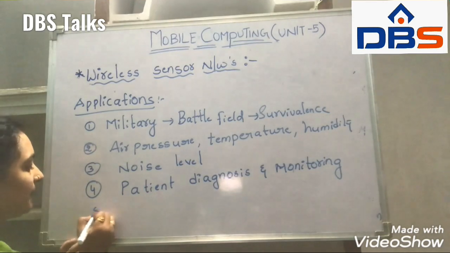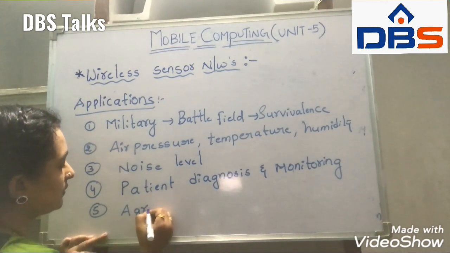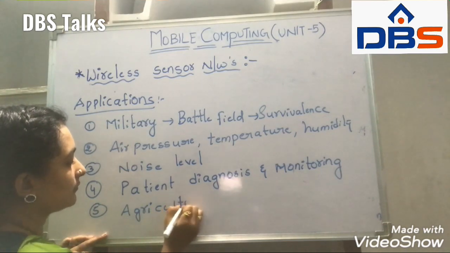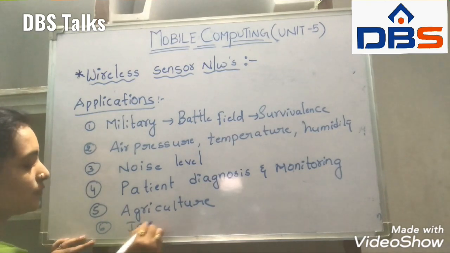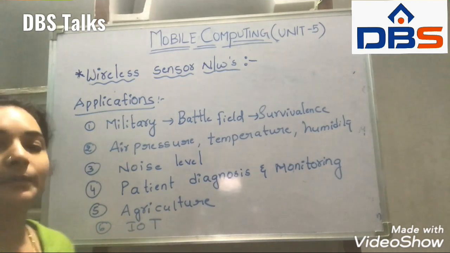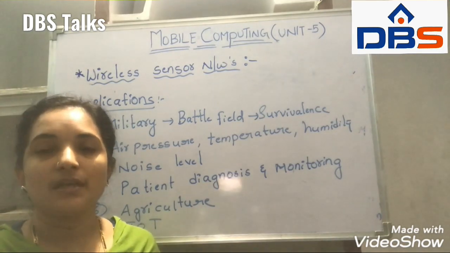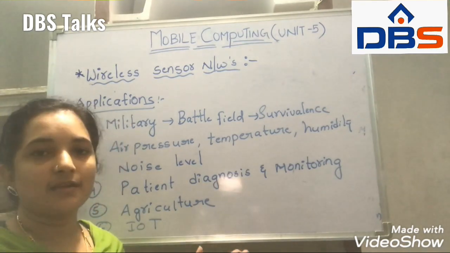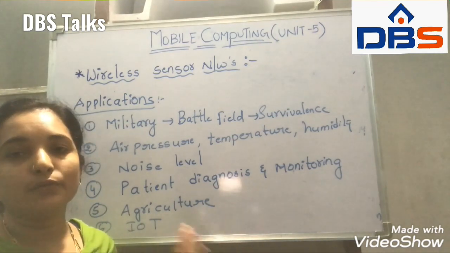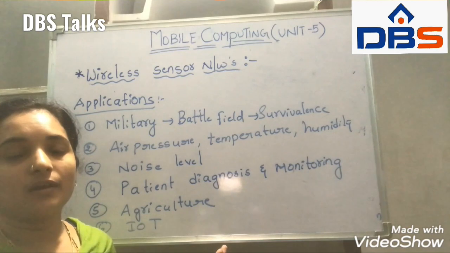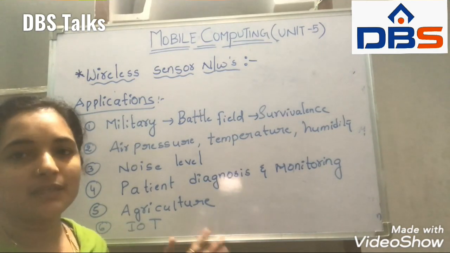Okay. Next, the fifth application is agriculture. And the sixth application is IoT. So these are the different types of applications we have in wireless sensor networks. In all these wireless sensor network applications, we are using these sensors in order to monitor how they are working and how they are being maintained. Everything will be monitored by the sensor networks.